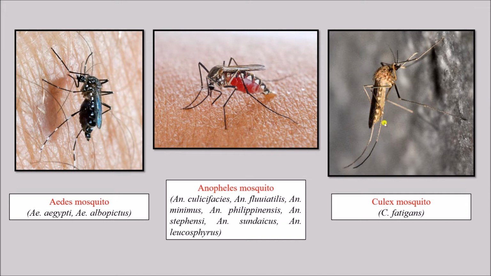So these are the images. You can focus on this one. This is the Aedes mosquito. It has a black body and especially the limbs are black with white dots or stripes. So that is why this is also known as tiger mosquito. Culex mosquito on the other hand is a little bit elongated in shape.